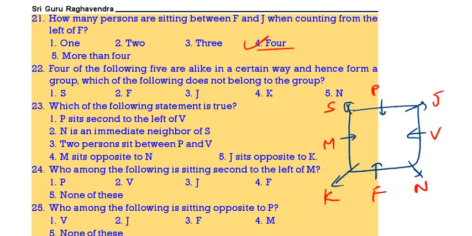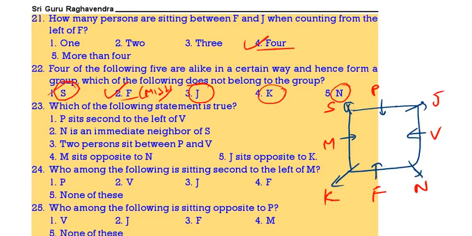Then 4 of the following 5 are alike in a certain way and hence form a group. Which is the one that does not belong to the group? See here, only F is in the middle. The remaining S, J, K, N are in the corners.